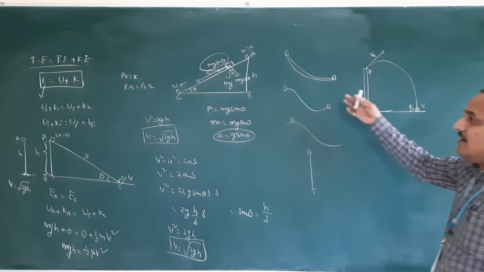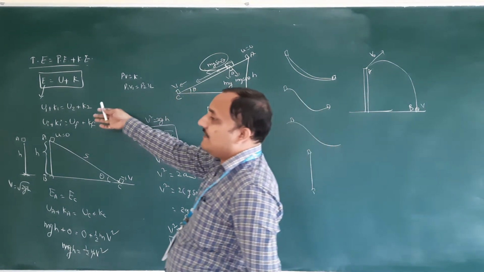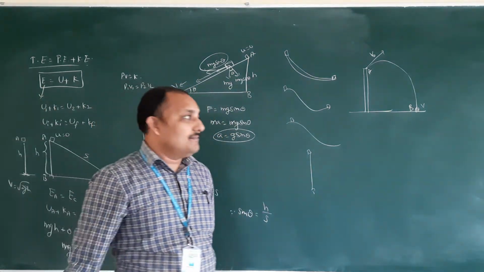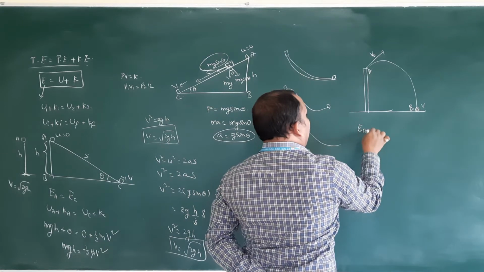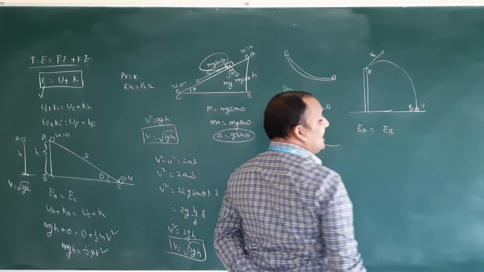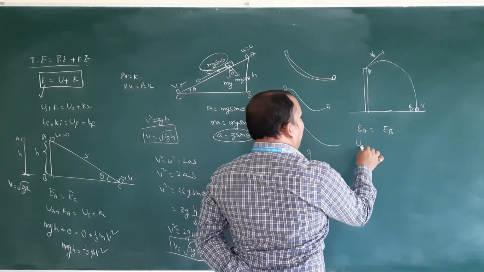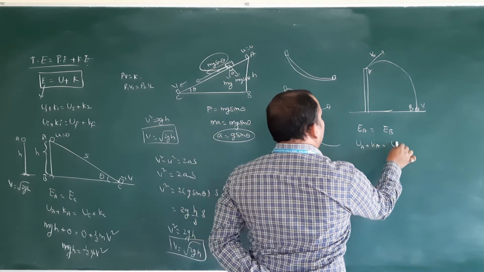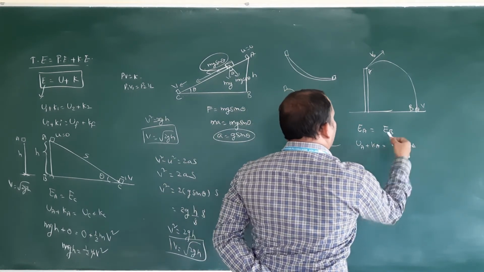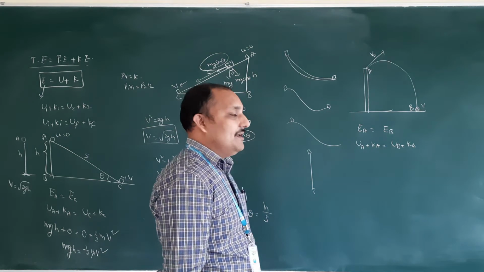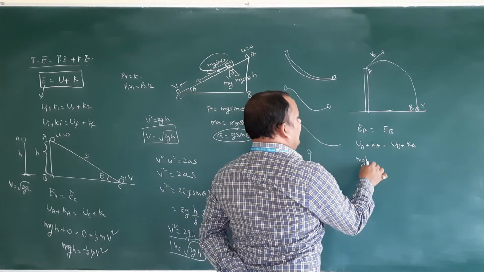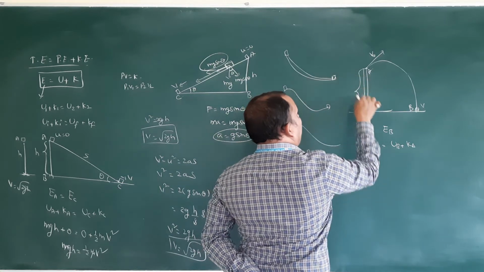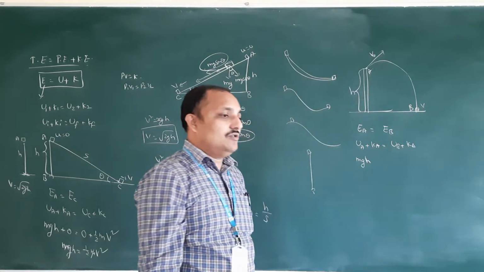In this also you can apply the law of conservation of energy. Simply you will be getting: total energy at A is equal to total energy at B. So UA plus KA is equal to UB plus KB. UA is mgh, from what height you are throwing the object.